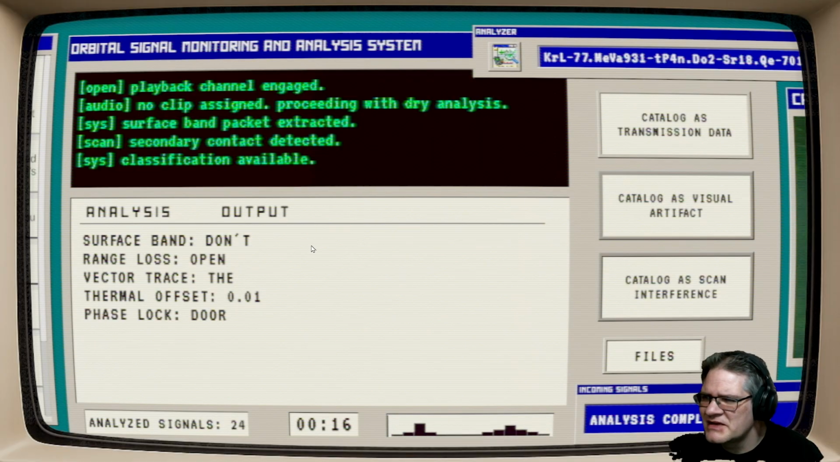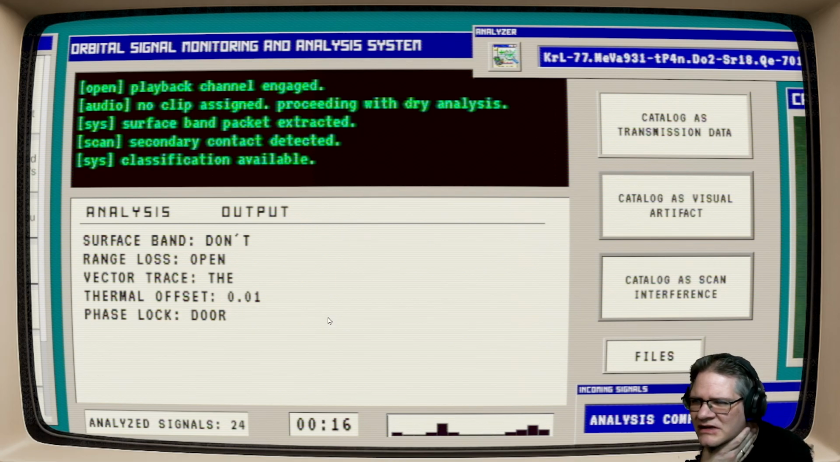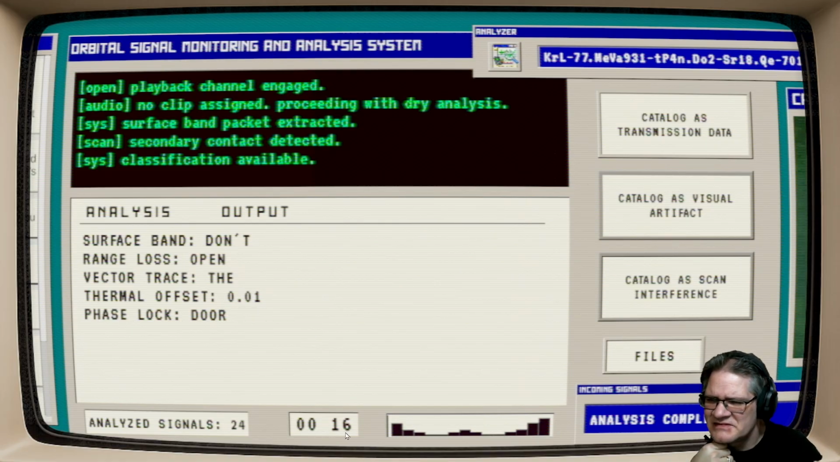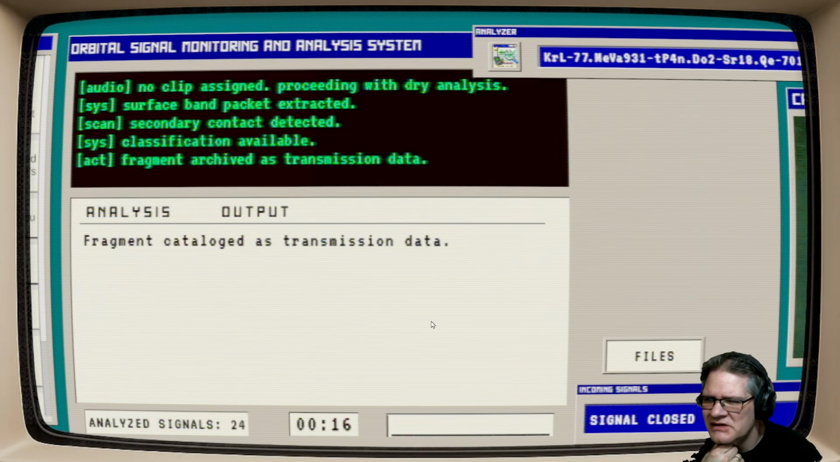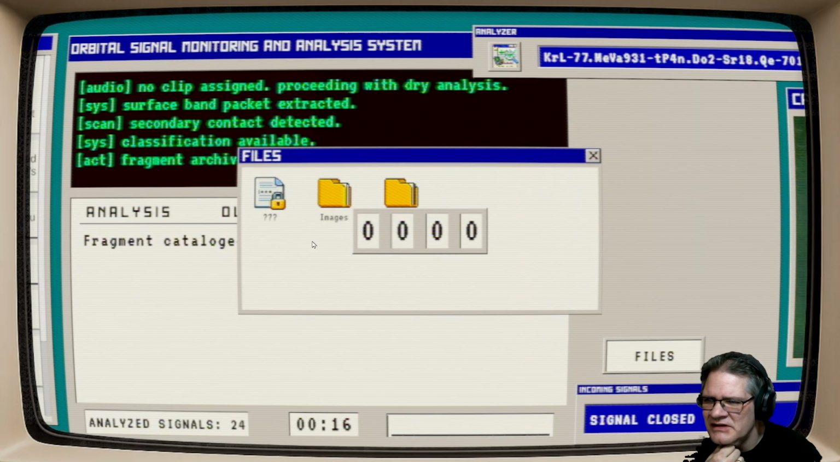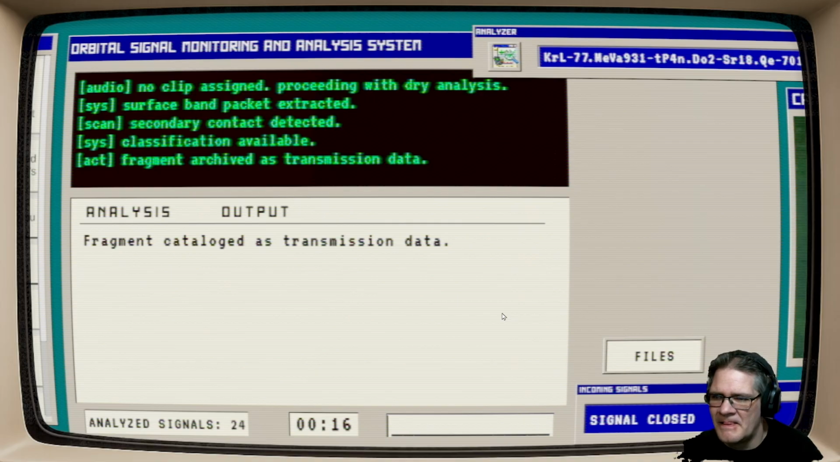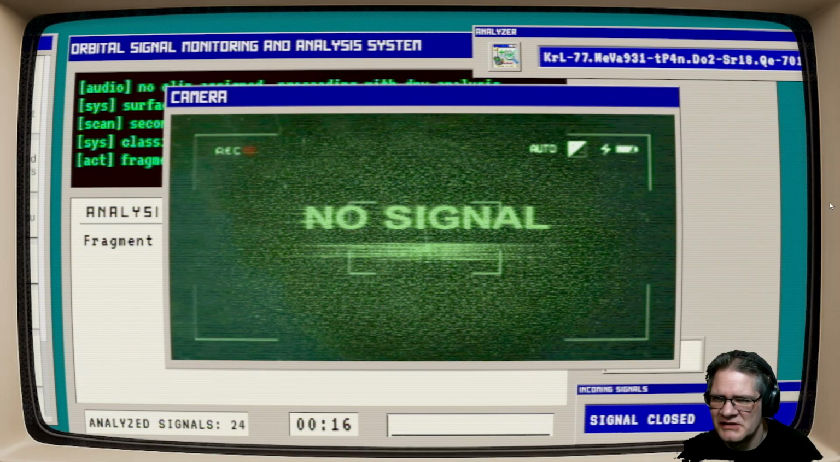Alright. Surface band, don't open the door. Wait. This is always different. I think that I need to figure out that code. But I haven't been paying attention. I know I'm missing stuff. This is 16. Is that like how long the signal took or something? Don't open the door. Okay. I won't. 1, 2, 3, 4. Alright. Nobody here. Oh!